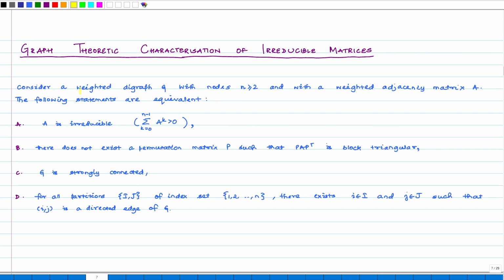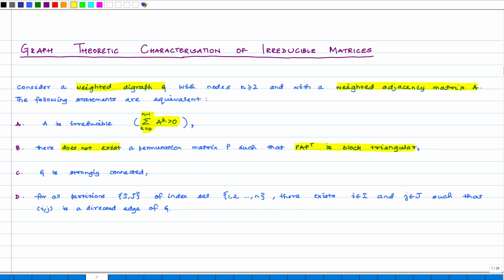So, suppose we start with some weighted digraph G which has at least 2 nodes and which has a weighted adjacency matrix A. Then the following statements are equivalent. First is the matrix A is irreducible. The definition of irreducible is equal to this, which we have looked at in the past as well. The second property is that there does not exist a permutation matrix P such that PAP transpose is block triangular. Notice that does not exist.